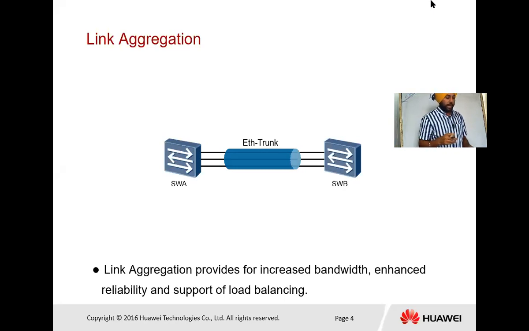Because one link, suppose we are taking an example, suppose one link's transfer rate is 1 gigabyte. So if any of the links goes down, you do not feel it as a connection break. Your network continues in working condition.